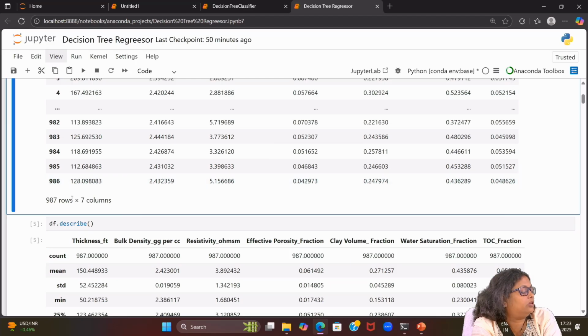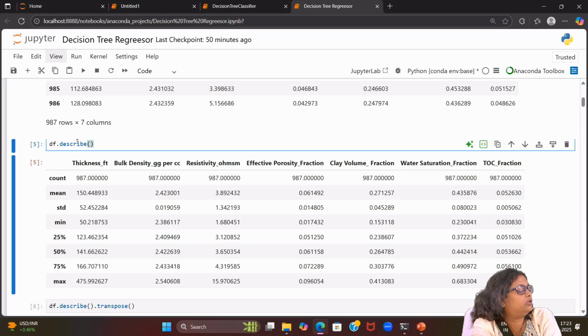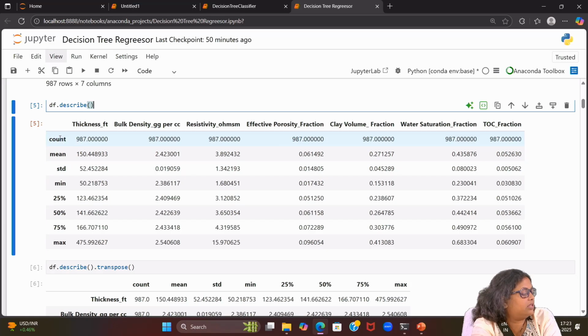So you do have the total 7 columns. Okay, so once we put df.describe, what it gives you is the statistical idea. It will give you the count, and we can see all the columns have values.